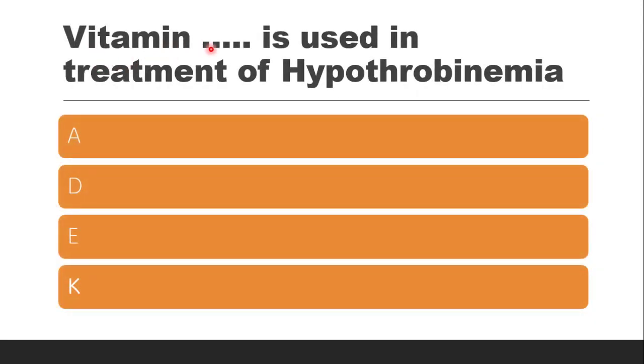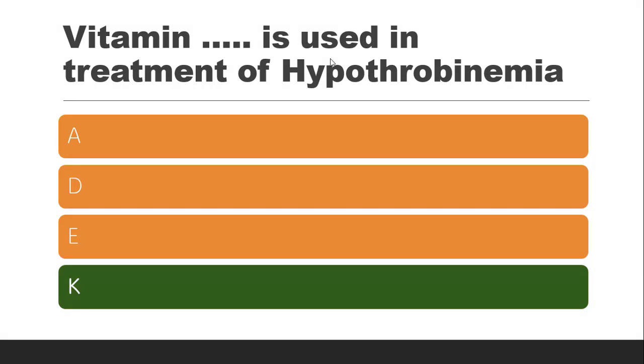Next question is, vitamin dash is used in treatment of hypothrombinemia. Hypothrombinemia is the condition wherein low levels of thrombin are there. Thrombin is to deal with the blood clot formation, and vitamin K, since it's a blood clotting factor, is to deal with the blood issues, as vitamin D is related with the calcium. Vitamin A is supposed to deal with the eye problems. So in the same way, whatever the blood related or clotting related problems, it is vitamin K.